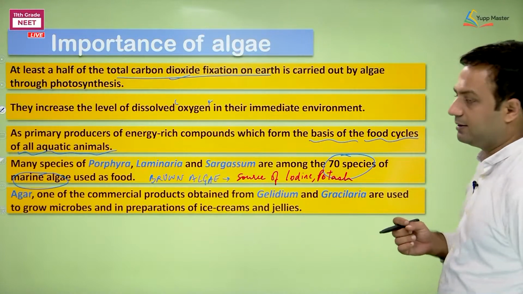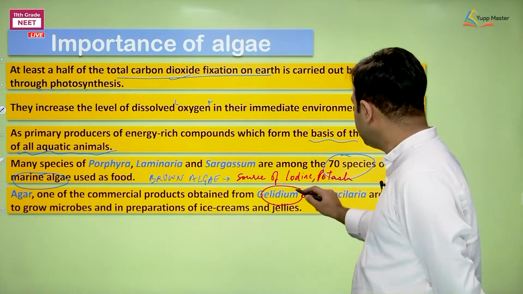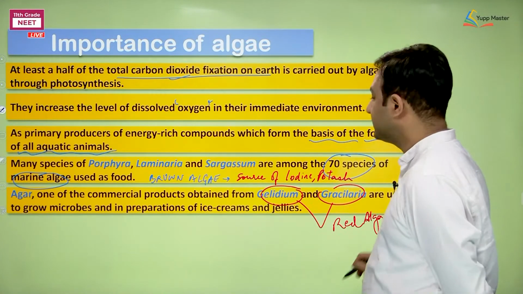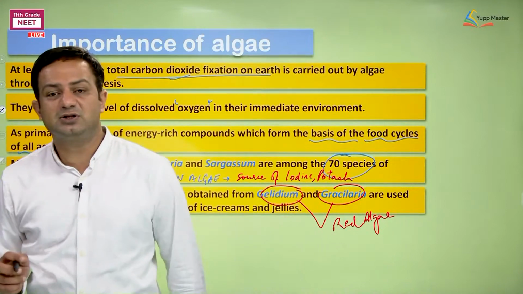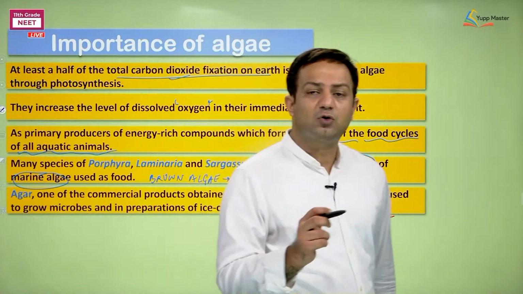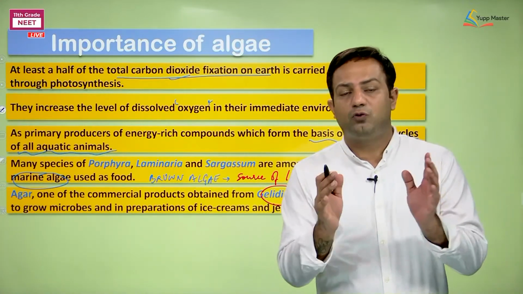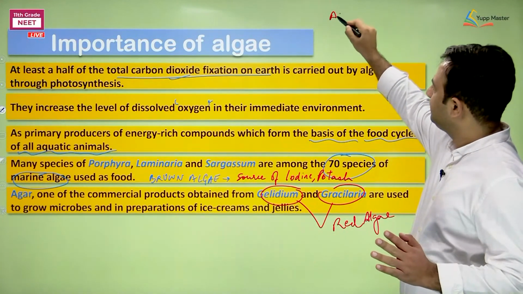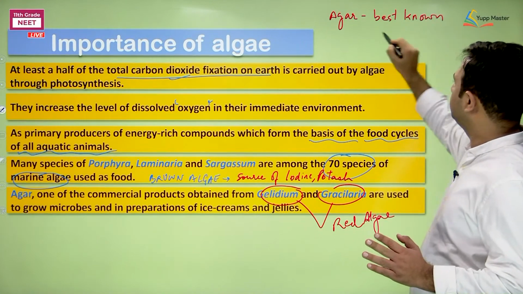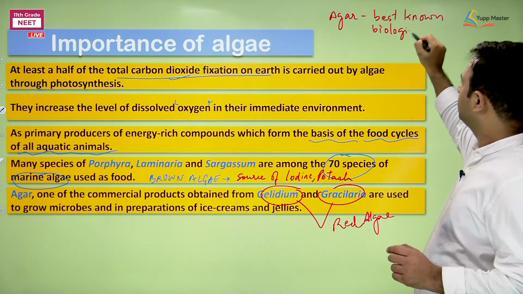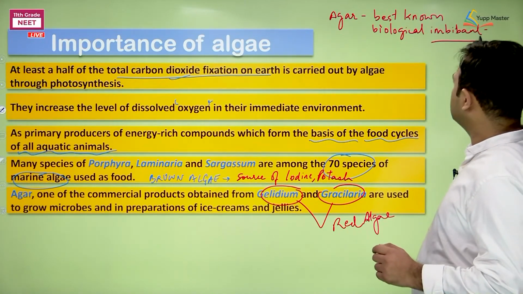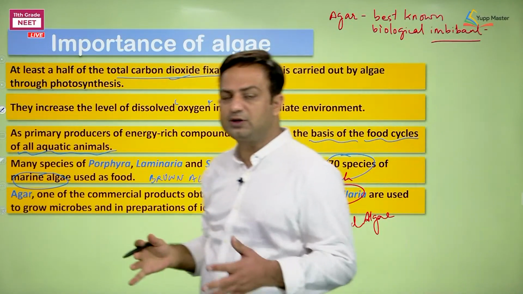Next is that agar is the product of red algae. Which red algae? Gelidium and Gracilaria. These are red algae. And I told you this agar is something which is actually a sulfated ester and is stated as phycocolloid, a colloid which is able to retain water. Agar is the best known biological imbibent. Imbibent, the one who soaks water, right? The one who soaks water is called an imbibent.